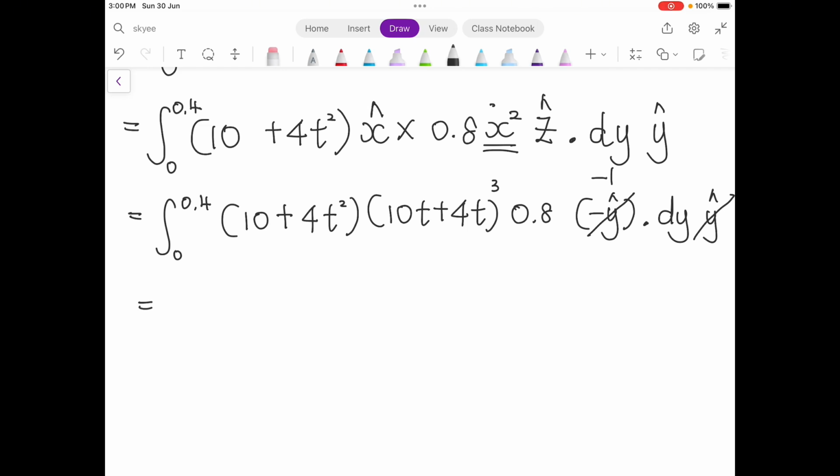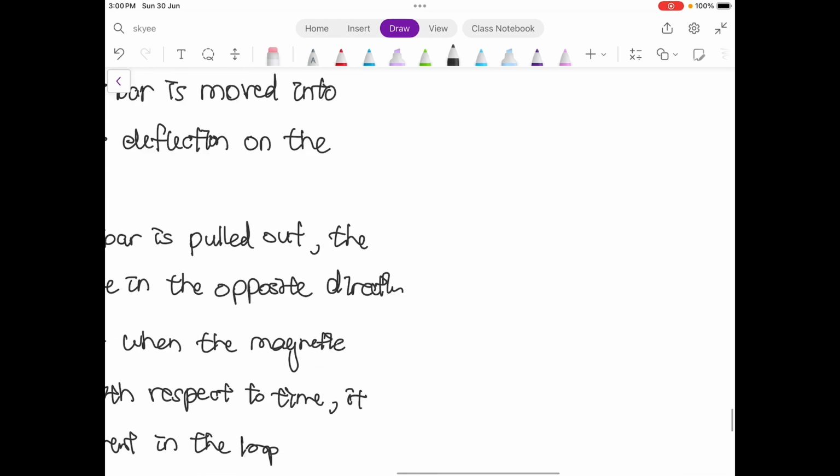So the answer will be the multiplication of this: 4t squared, 10t plus 4t, oops, this is not cube but this is square. 4t squared. Wait, what is the x?